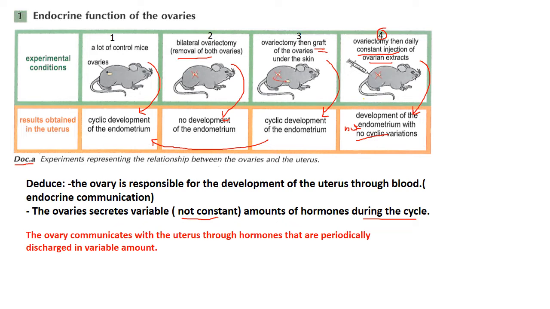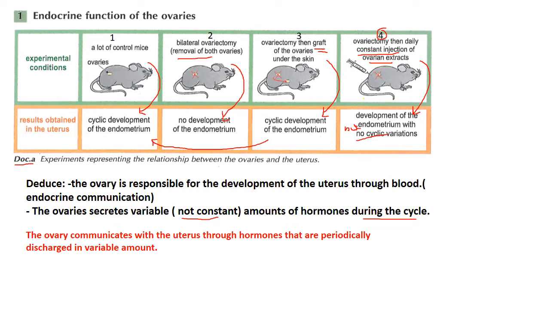So this indicates that the ovaries secrete chemical substances, which we call hormones, and these hormones are received by the endometrium, because the endometrium cells have receptors, and develop the endometrium.